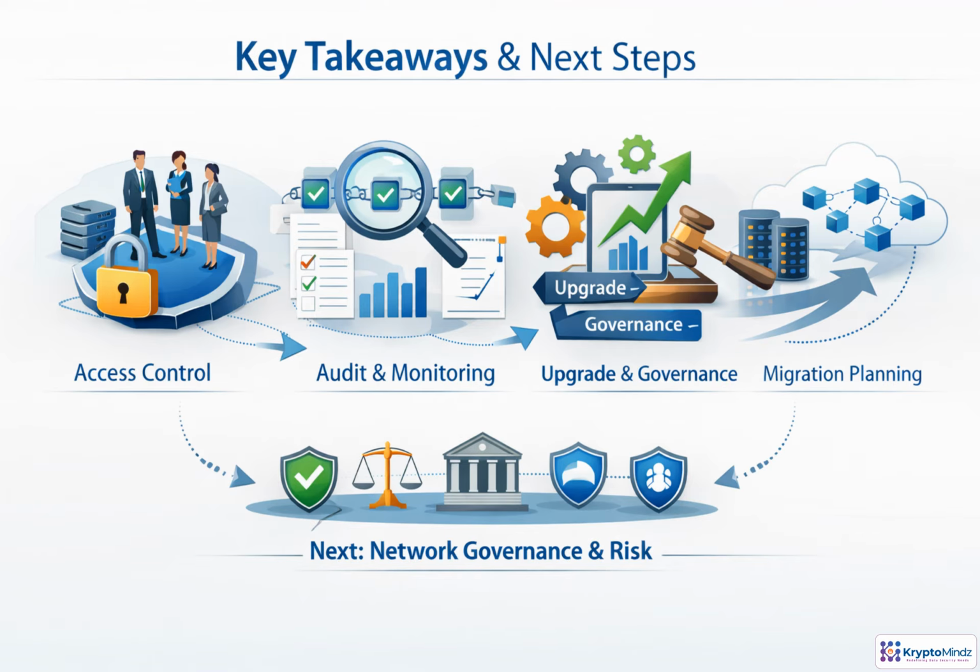Enterprise smart contracts succeed when design choices are intentional. Enforce least privilege, make activity observable, manage upgrades through governance, and plan migrations before launch. These disciplines turn code into trusted business infrastructure. In Module 4, we'll broaden that foundation into network governance, compliance, security operations, and enterprise risk.